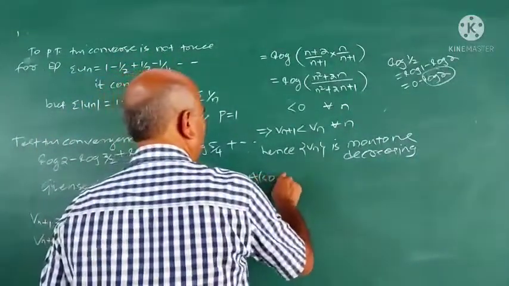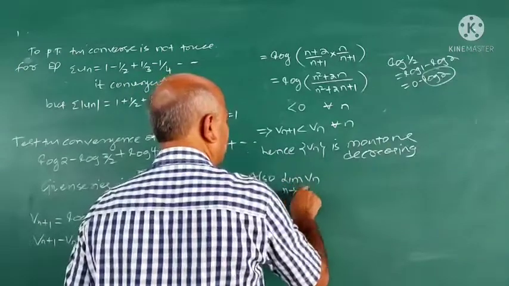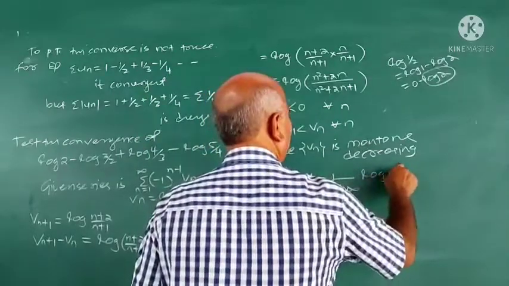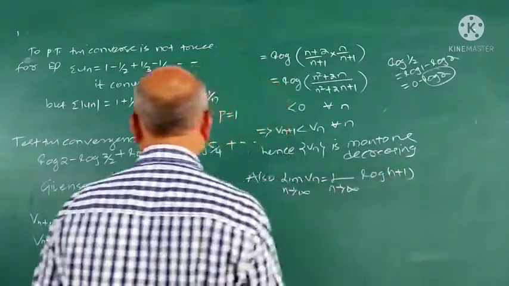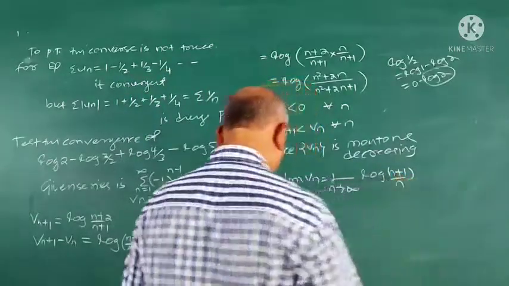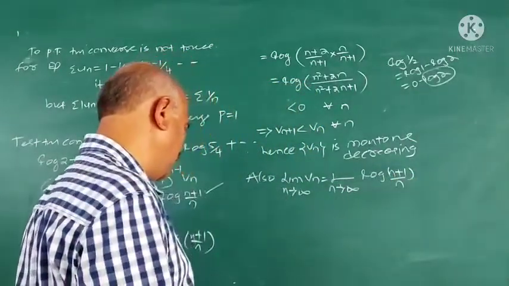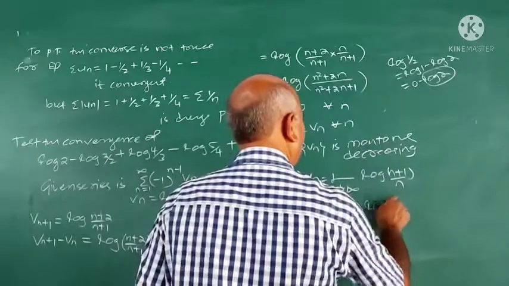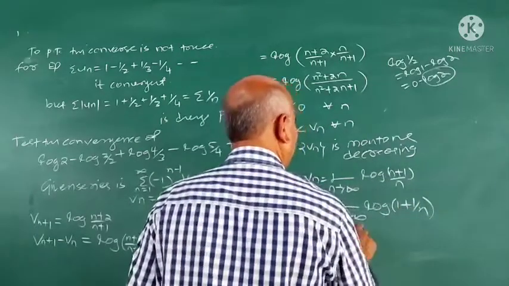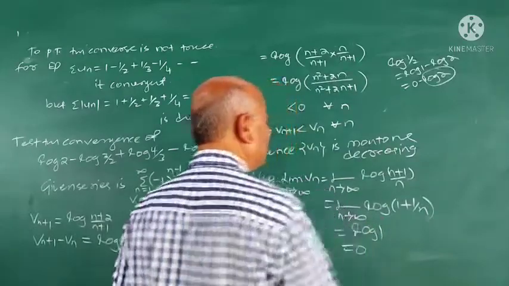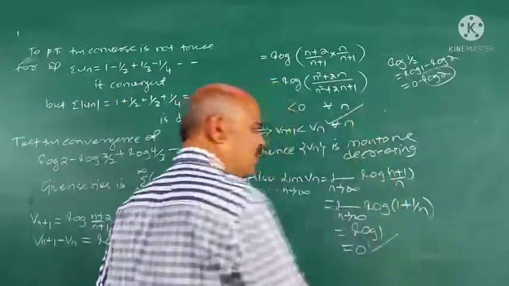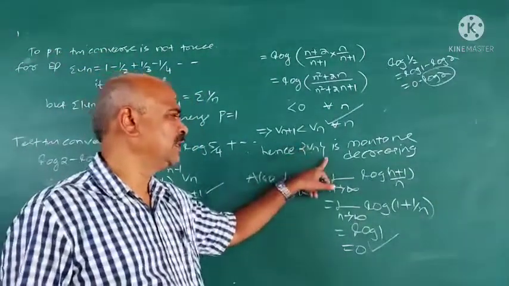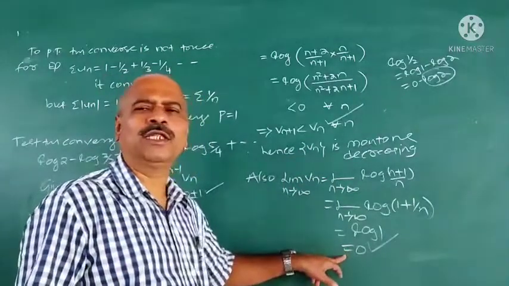Also, limit of Vn as n tends to infinity: what is Vn? Log of n plus 1 upon n. It is equal to limit as n tends to infinity of log of 1 plus 1 upon n. As n tends to infinity, it is log 1. Log 1 is 0. Both the conditions of Leibniz test are satisfied. What is the first condition? Vn is monotone decreasing. Second, limit of Vn as n tends to infinity is 0.